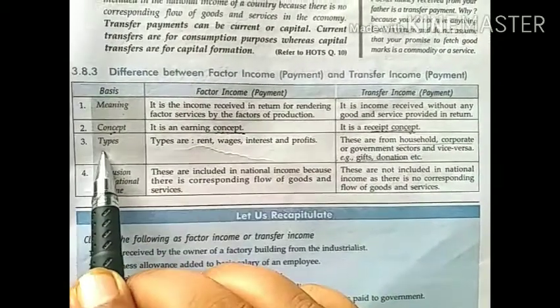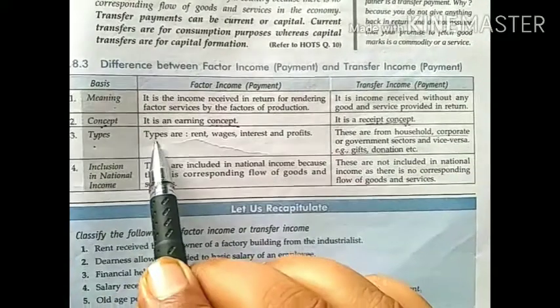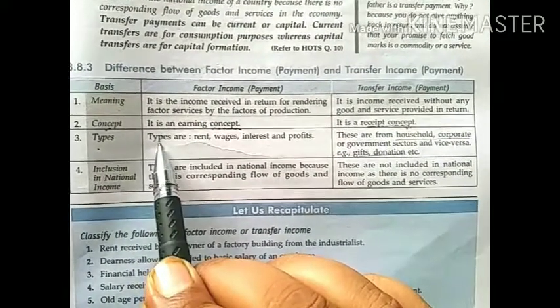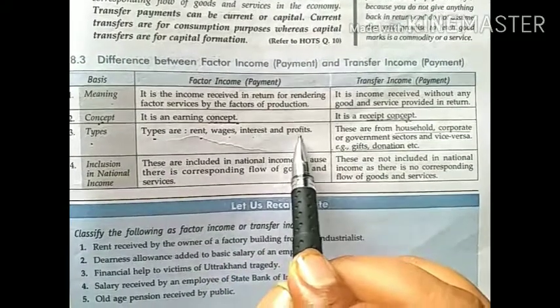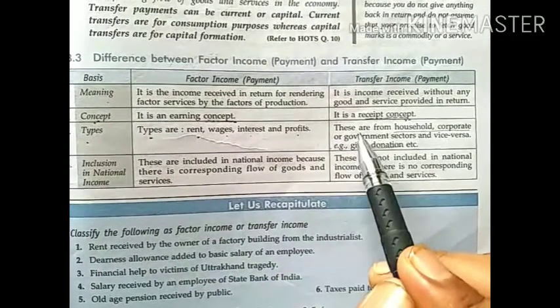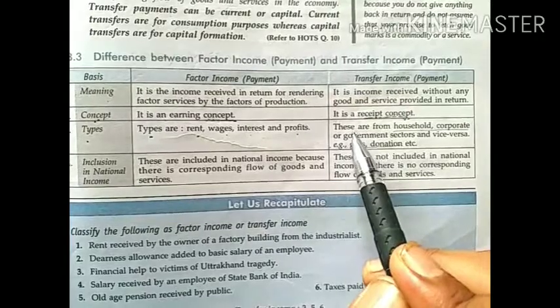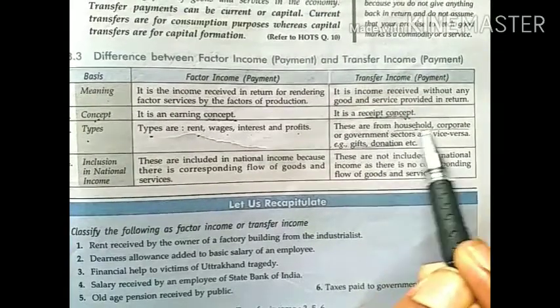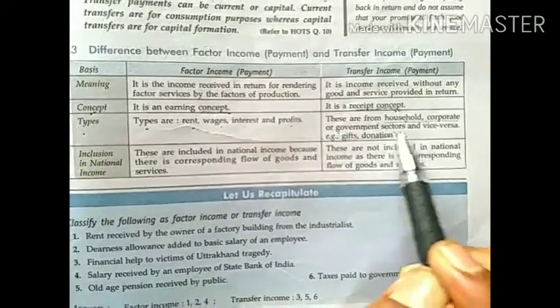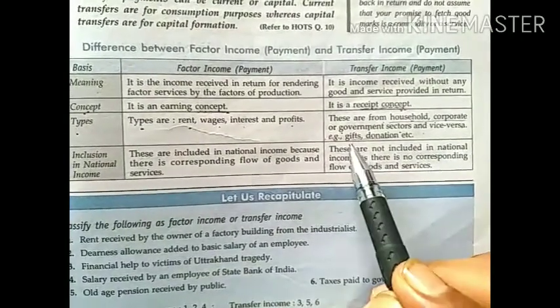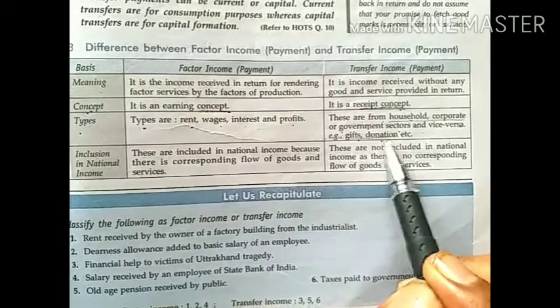Third one is types. Types of factor income are rent, wages, interest and profits, whereas transfer income flows from household, corporate or government sectors and vice versa, such as gifts, donations, etc.